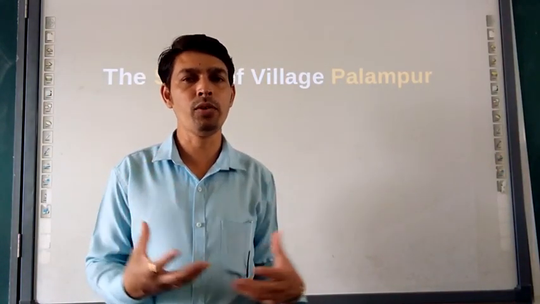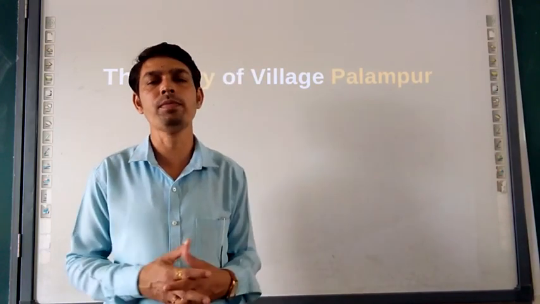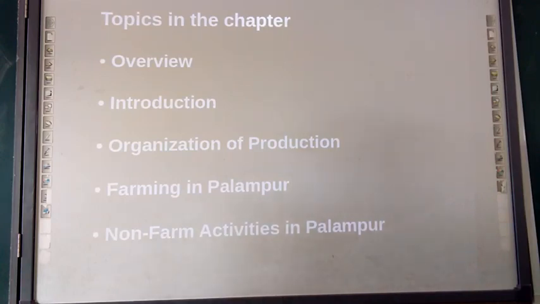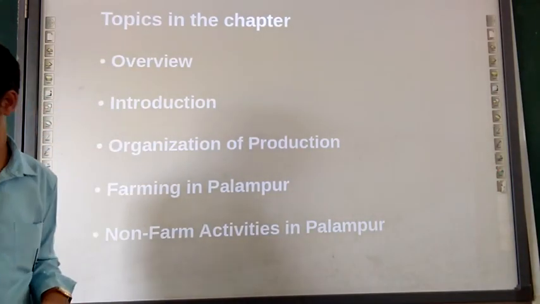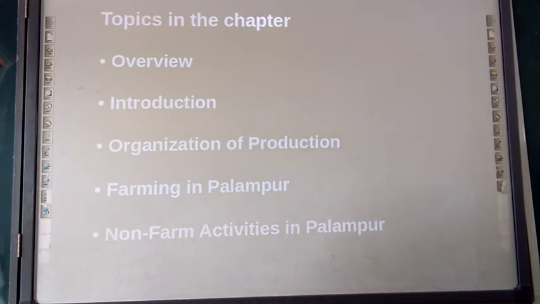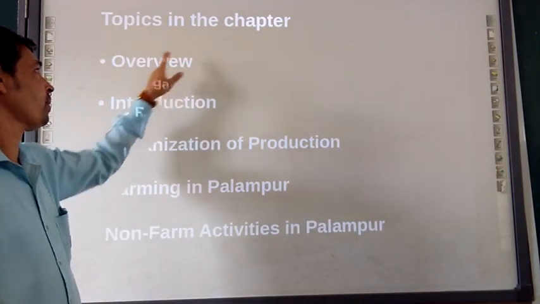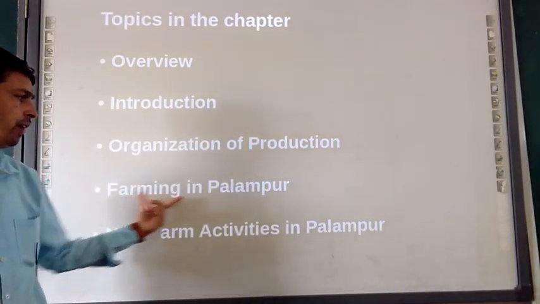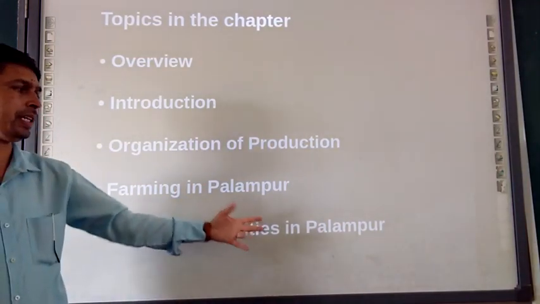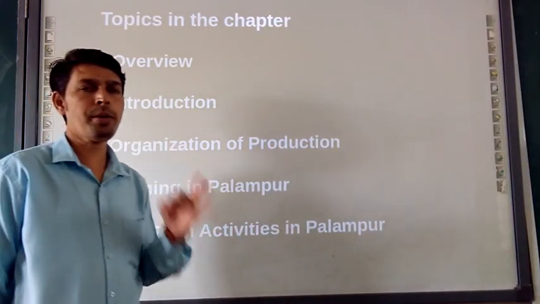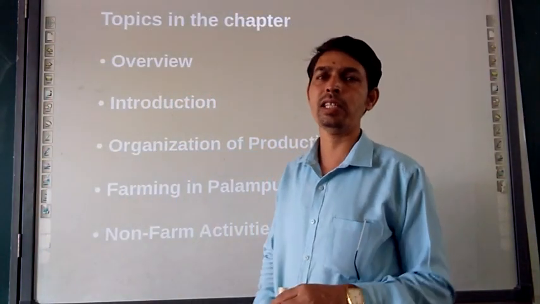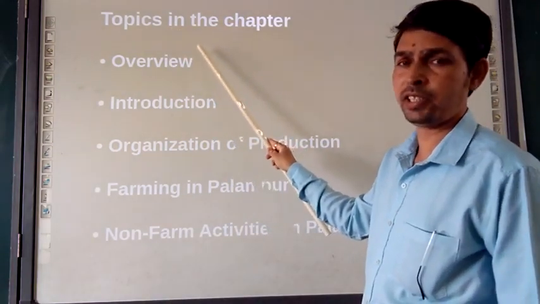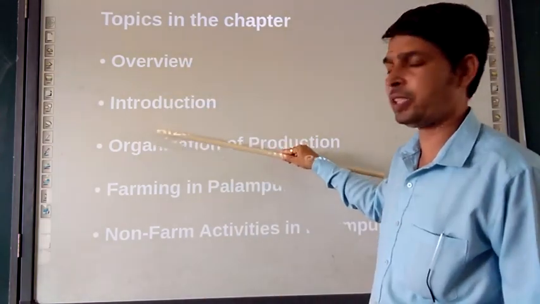So in this chapter what we are going to learn today, we will have the introduction of this chapter. First, in this particular chapter, please pay attention here. Topics in this chapter: overview, introduction, organization of production, farming in Palampur and non-farming activities in Palampur. For a better understanding, I will make you crystal clear about the story of the village Palampur chapter. The main topics and subtopics are there.